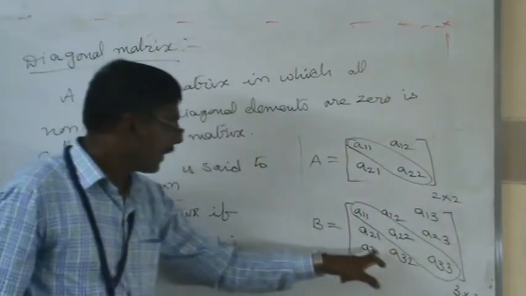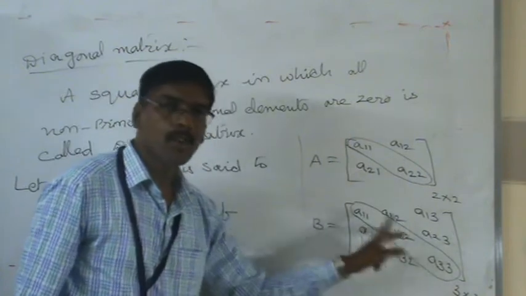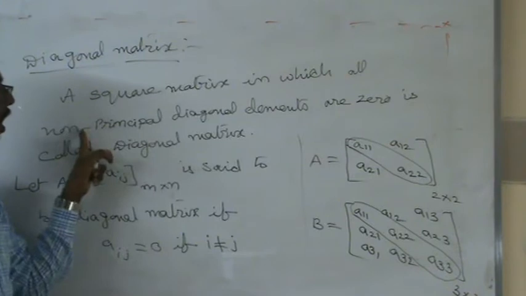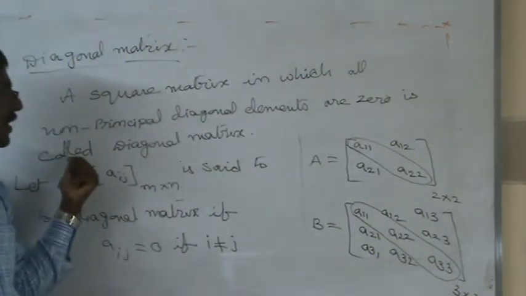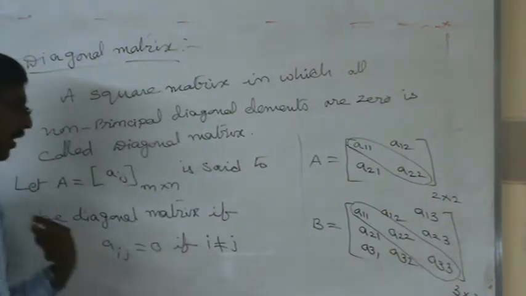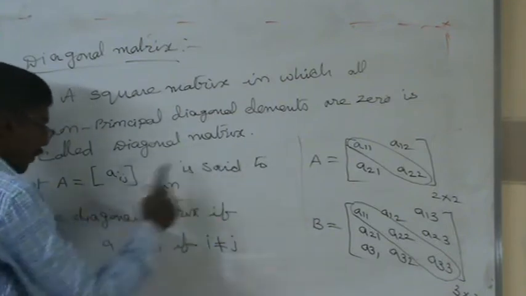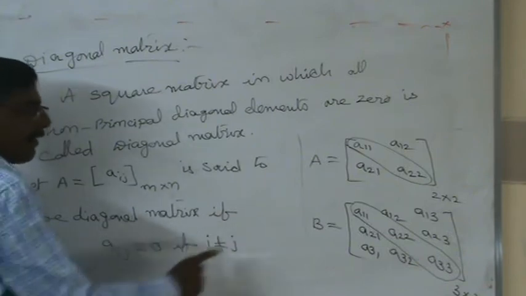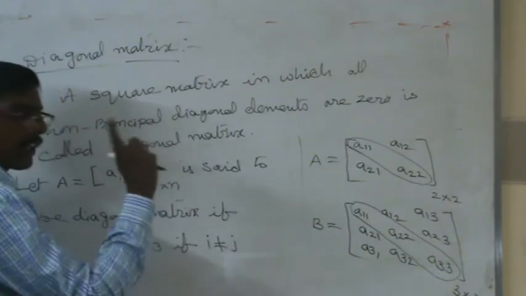So compulsory these elements should become 0. This is non-zeros. That is, the condition: a square matrix in which all non-principal diagonal elements are 0 is called a diagonal matrix. This is the general form of the diagonal matrix. That is, A = [Aij] of order m by n is said to be a diagonal matrix. The condition is the value of Aij should be 0 when i does not equal j.